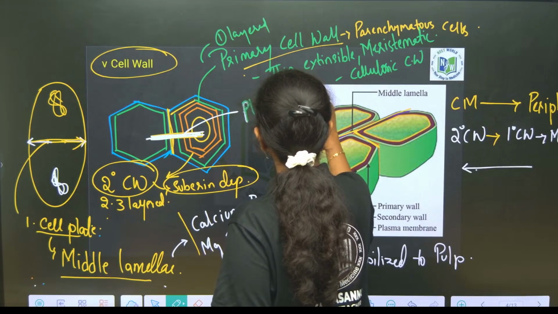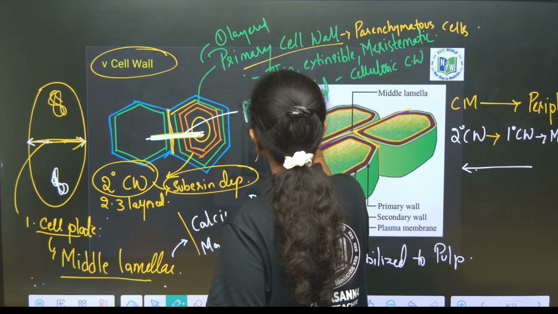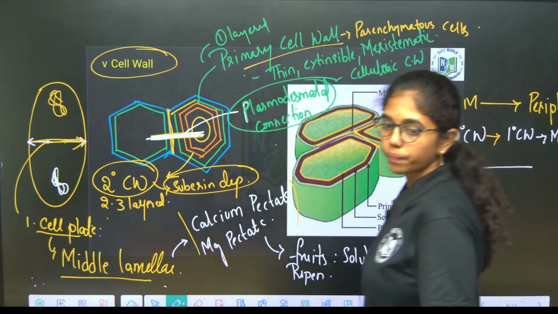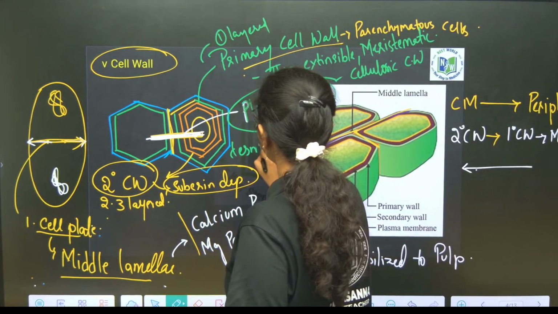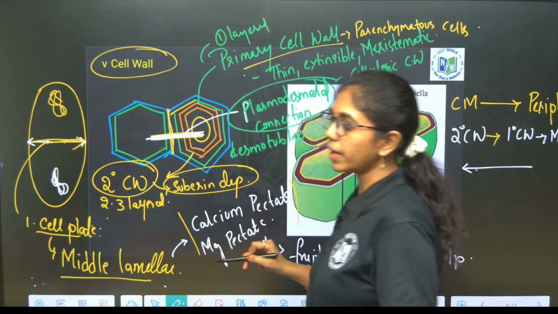Made up of what tubules? Desmotubules. Clear with the cell wall? Any doubts anywhere? No, right?